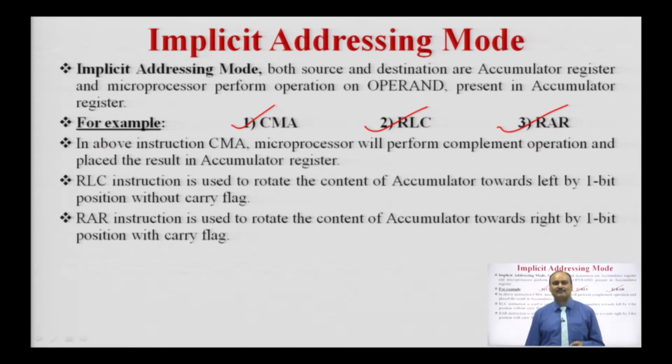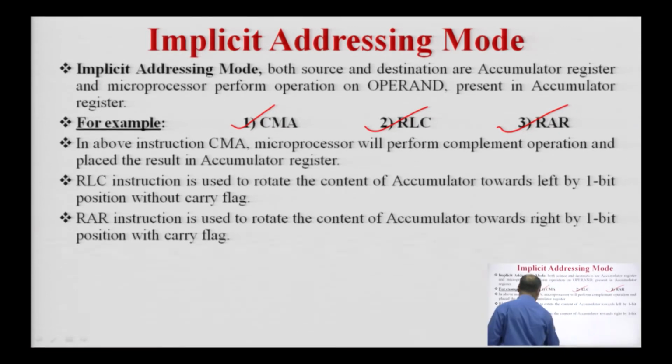These are examples of the implicit addressing mode, where the processor will perform the operation on the content of the accumulator, meaning the operand is the content of the accumulator. When the processor performs the operation on the content of the accumulator, this is an example of implicit addressing mode. In the above instruction CMA, the processor will perform the complement operation.